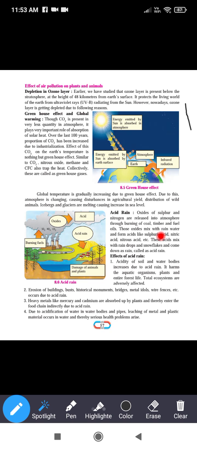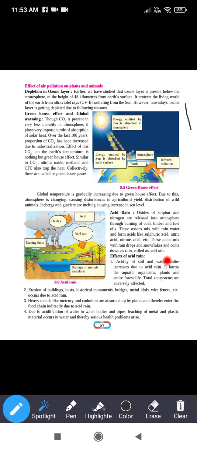Those oxides mix with the rainwater and form acids like sulfuric acid, nitric acid, nitrous acid, etc. These acids mix with the raindrops and snowflakes and come down as a rain called acid rain. So what is acid rain?